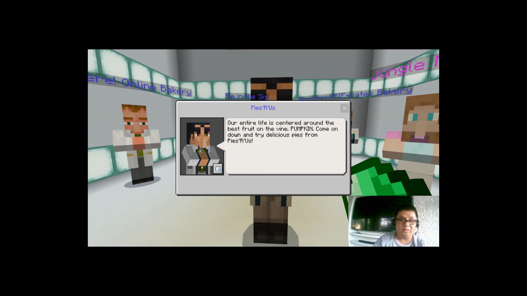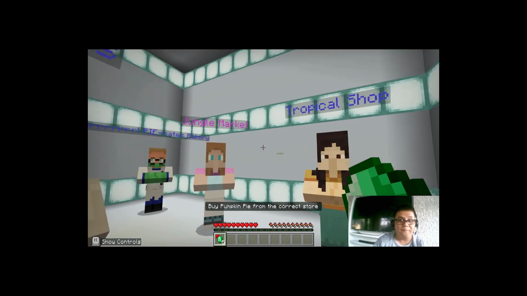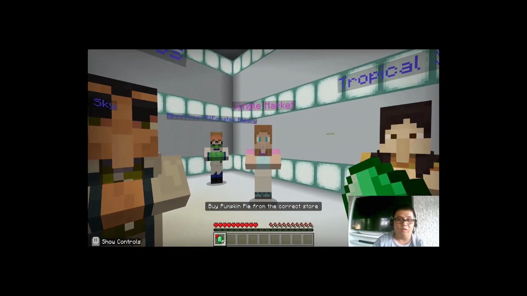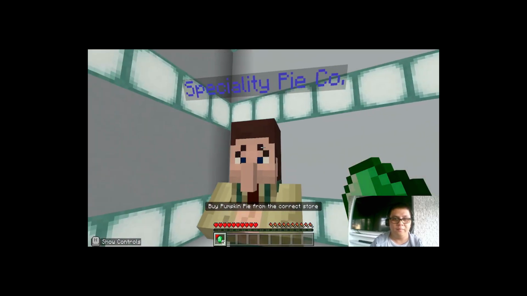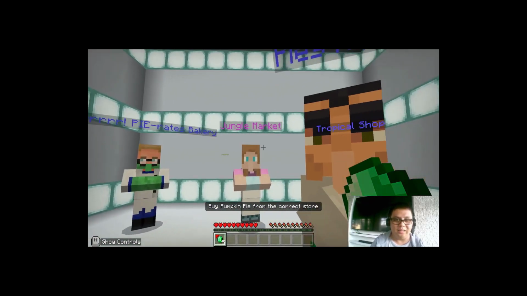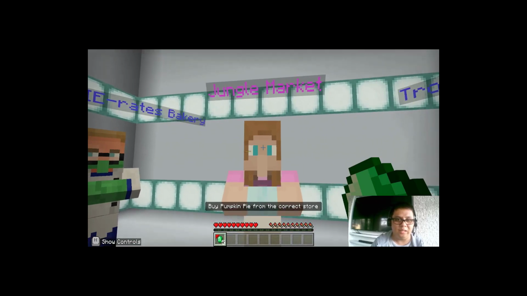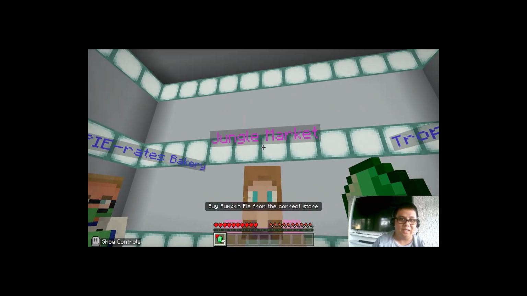There might be something suspicious about them, so you have to pay attention to the color. Not only that, you have to pay attention to the exact instruction your trusted adult asks you to do. So she asks us to buy a pumpkin pie for 5 emeralds at the jungle market. And we see here most of them have blue labels, and only the jungle market label is the correct one, and it has a different color.